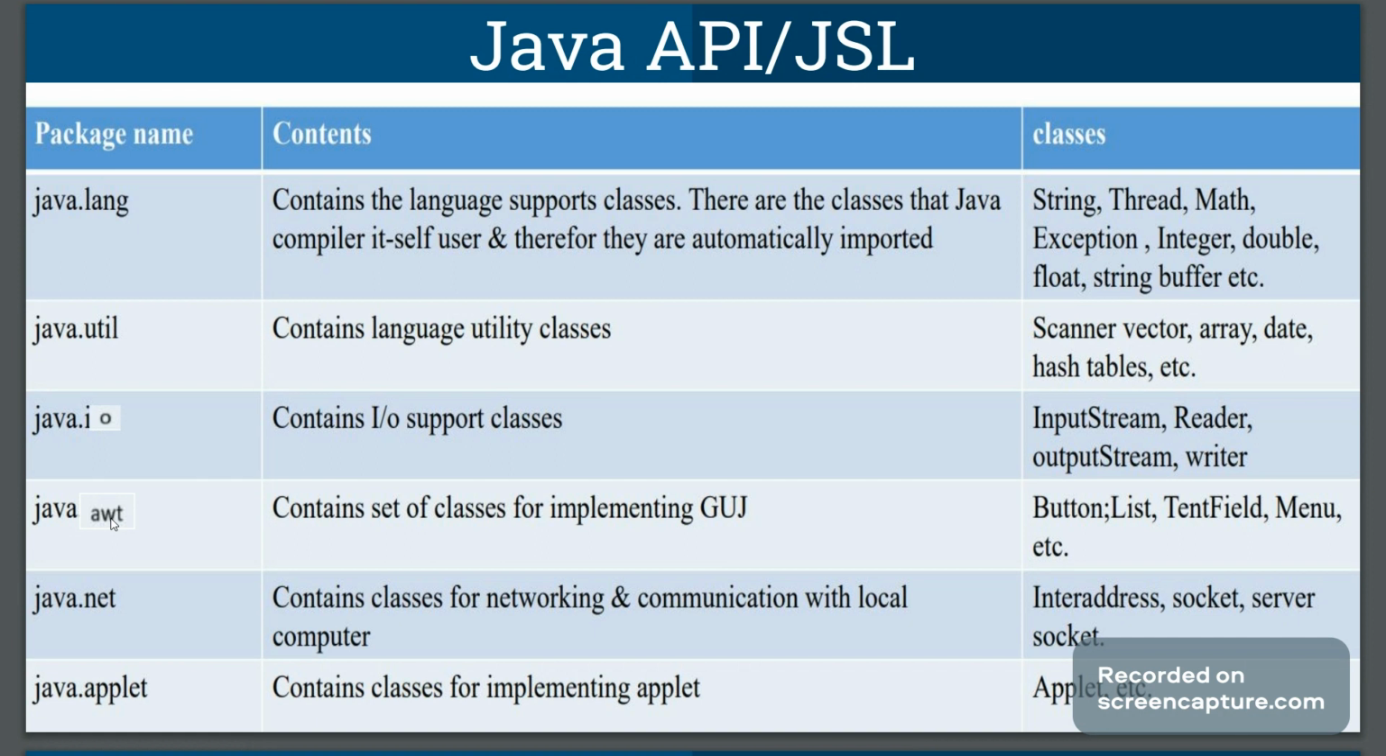java.awt, that is Abstract Window Toolkit, is useful for designing a graphical user interface. java.net, that is the networking package, is used for performing networking applications. java.applet is used for creating an applet which will be opened in the browser.